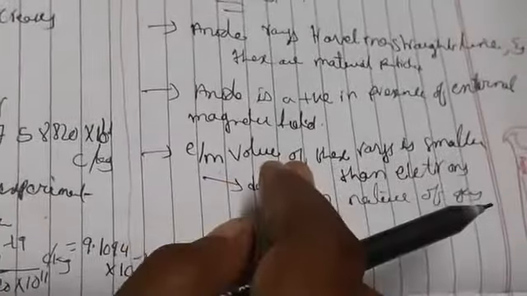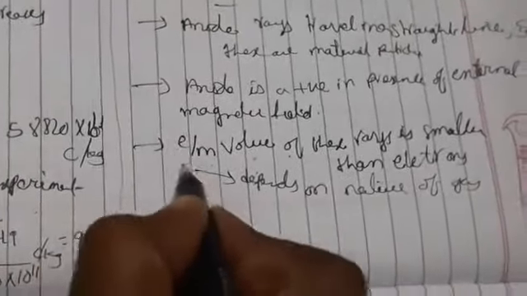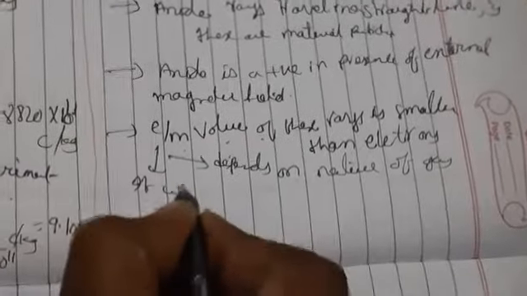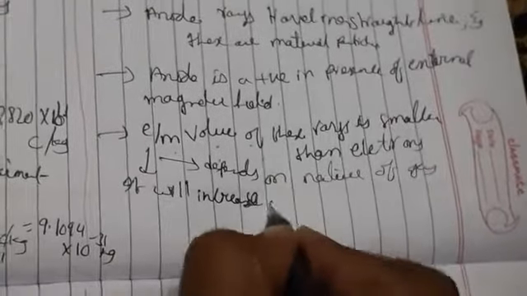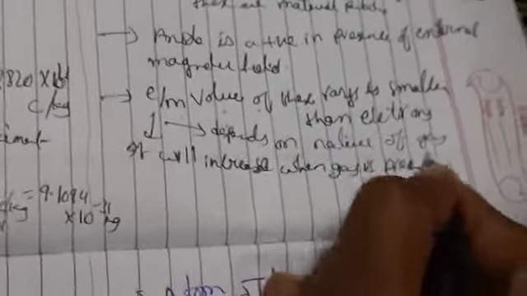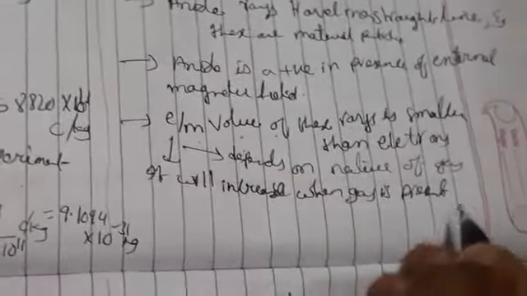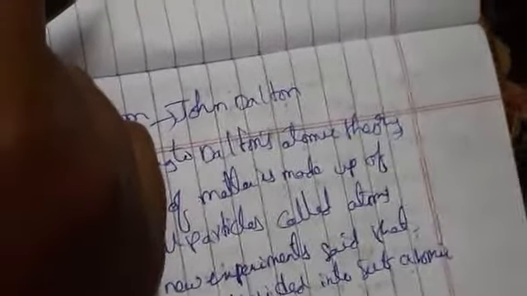Whenever the gas is present, the e/m value will increase, for example hydrogen, H2 gas. Whenever hydrogen is filled in balloons, if you have seen, it can blast. Why? Because there will be an increase.